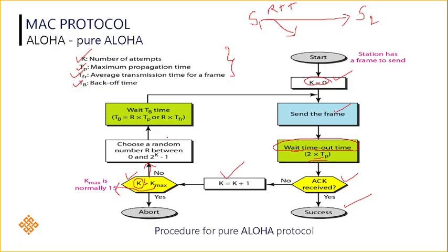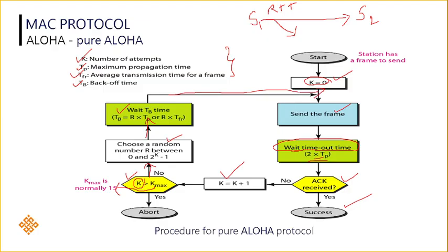Think that we are going for the second frame. It will allocate some random number R between 0 and 2 power K minus 1, where K is the number of attempts. Based upon the number of attempts, it will allocate some time to wait before retransmitting the same frame. That time we call TB, the backoff time. Just like if a student fails the regular exam, he has to wait 1 or 2 months for the arrear exam. Here also they have to wait for some time, that is TB, the backoff time.